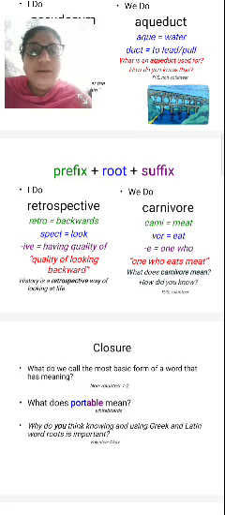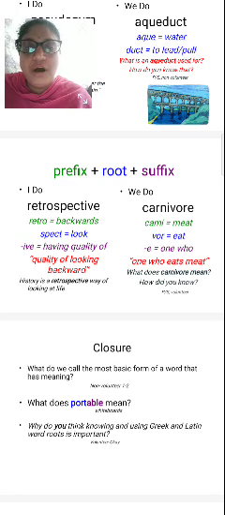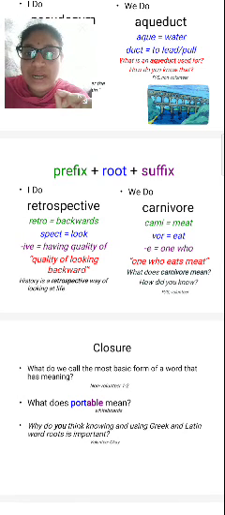And the next one, carnivore. Carni comes under the prefix, vor comes under the root, and e comes under the suffix. What is the meaning? Carni, meat; vor, eat; e, one who. One who eats meat, so that person is called a carnivore.